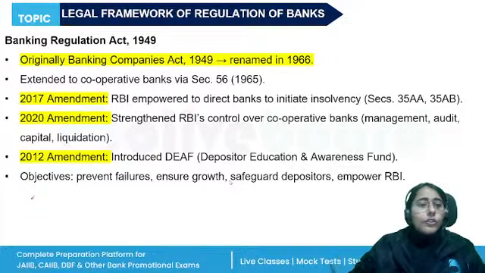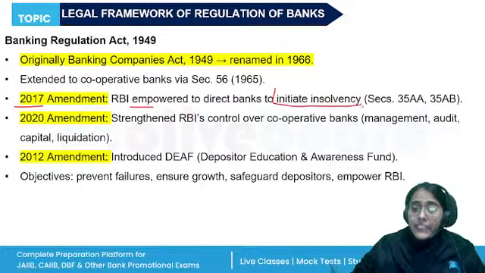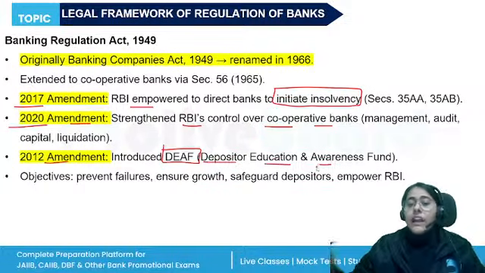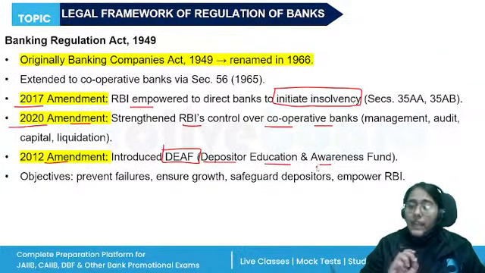Okay, so amendment in 2017, RBI is empowered to direct banks to initiate insolvency. 2020 amendment, RBI's power to control the cooperative banks. 2012 amendment, the DEAF, Depositor Education and Awareness Fund, was created by RBI.